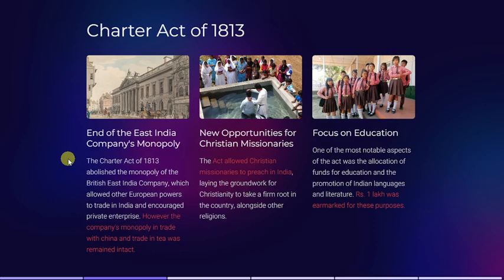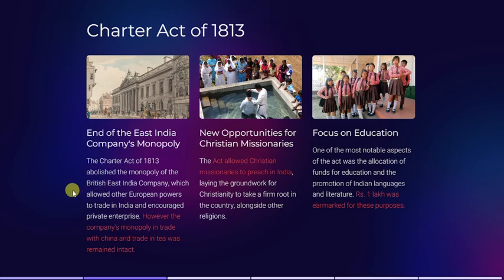When the British government realized that the East India Company was amassing a huge amount of wealth, they started devolving the power of the East India Company. We have already seen that in the Regulating Act of 1773 and the Pitt's India Act of 1784. So by the Charter Act of 1813, they ended the monopoly of trade of the East India Company.